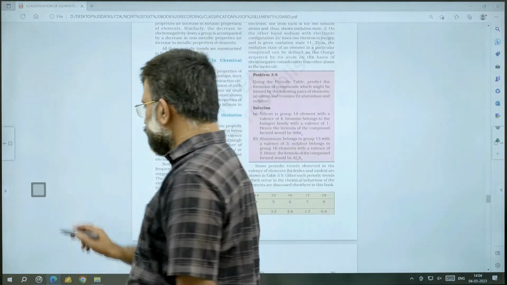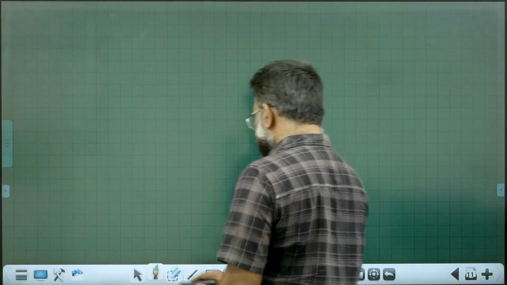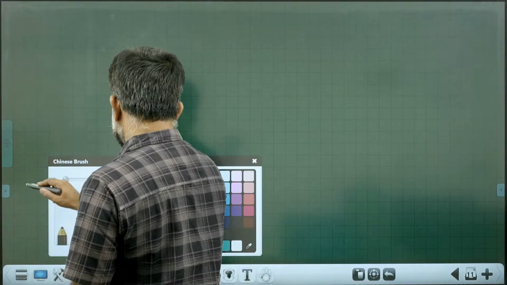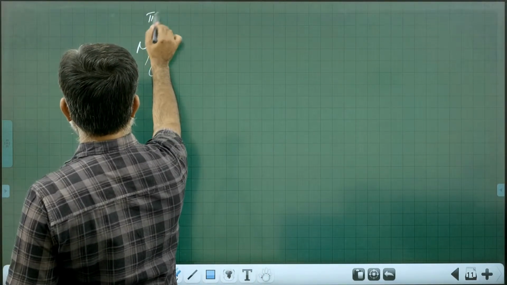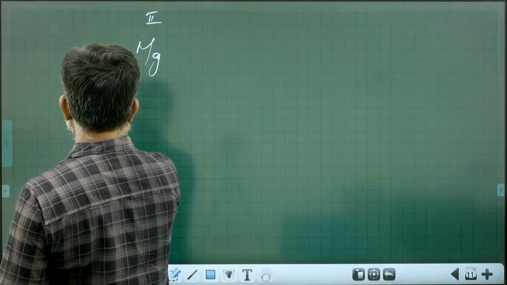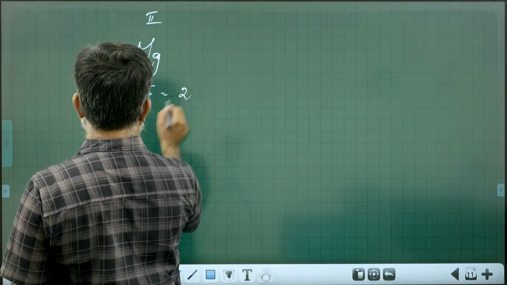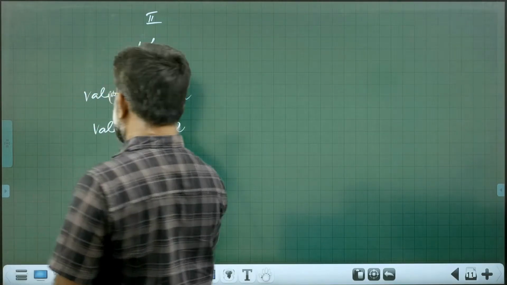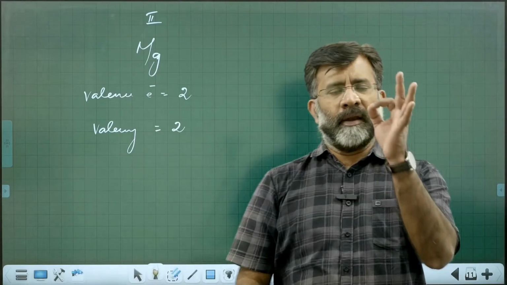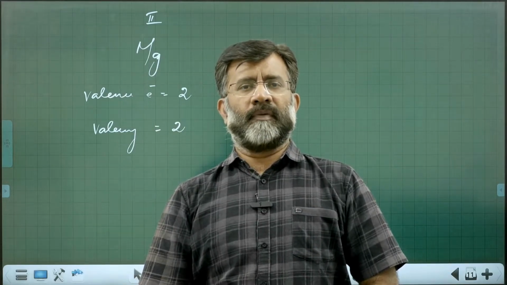Right? If you talk about magnesium and oxygen, say for example, for magnesium, it is a group 2 element, the number of valence electrons is equal to 2 and valency is also equal to 2. Magnesium is a divalent species. How many valence electrons?